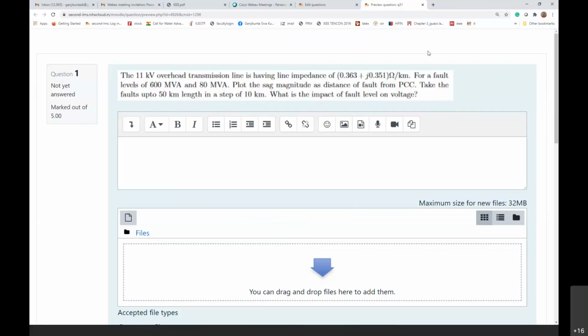This question, most of the people have done it also. Very few, I think, have not done it. But this part, what is the impact of the fault level on voltage? Most of the people have not written about this particular point. For that, I have deducted 1 mark.